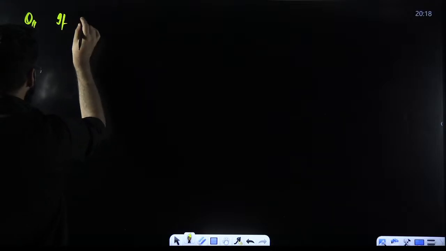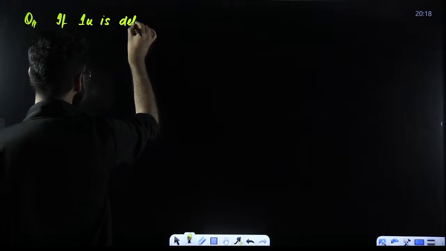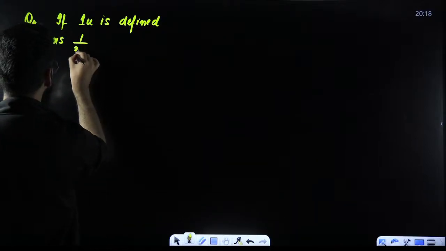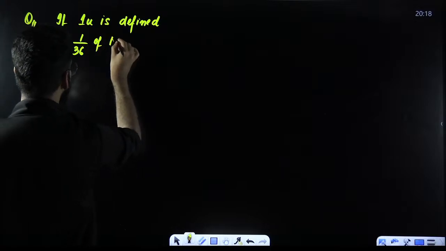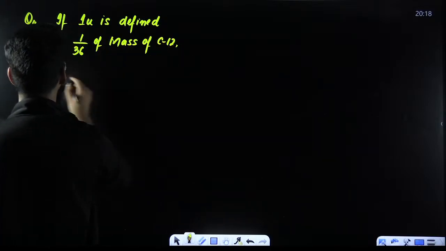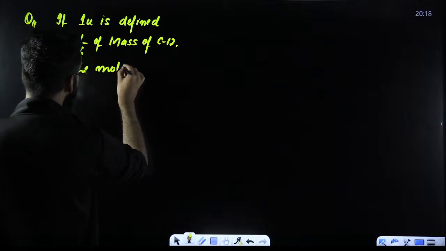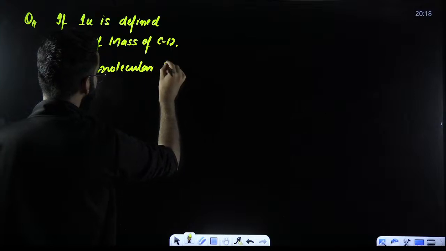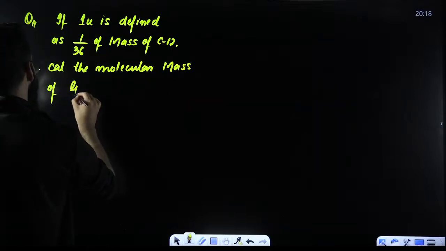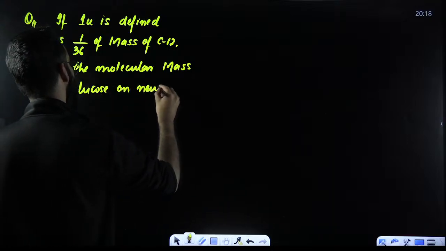If 1 u is defined as 1/36th of the mass of carbon-12, calculate the molecular mass of glucose on the new scale.